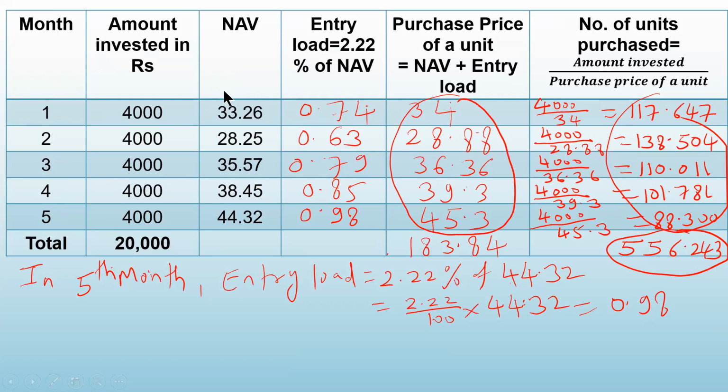So this table will be very big. Nowadays it is done by computer. Even though the number of rows is more, once the program is fed into the computer, this calculation can easily be obtained. This was all about SIP. Thank you so much.